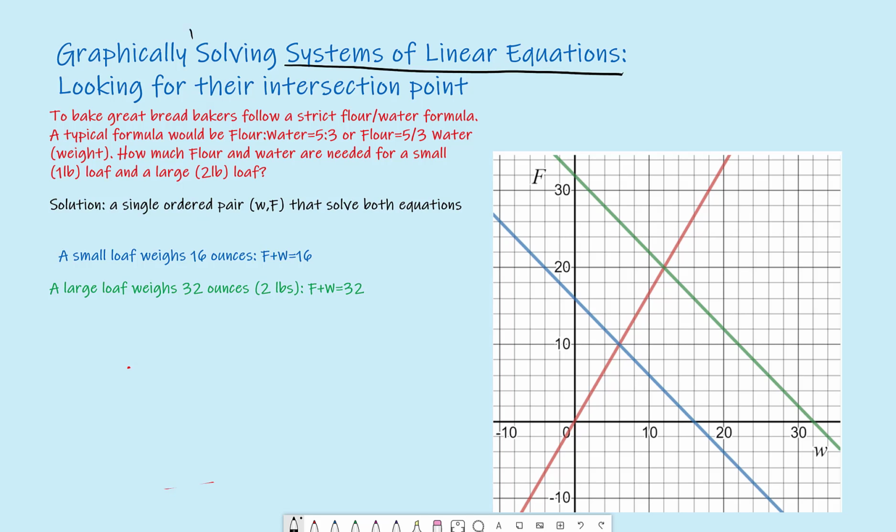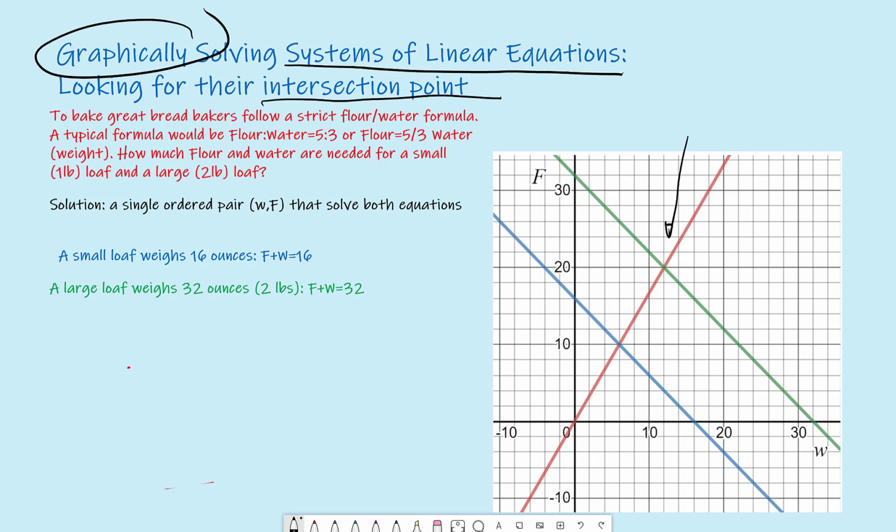How do we do this graphically? Well, the graphical solution is just one of a few different ways of solving, but when we do this graphically, we're looking at the graphs of the equations and looking for a single intersection point. When the graphs intersect, we know that we're hitting a point that is on both graphs. Like in this example, the point where the red and the green line intersect will satisfy both of the equations that lead to these graphs.